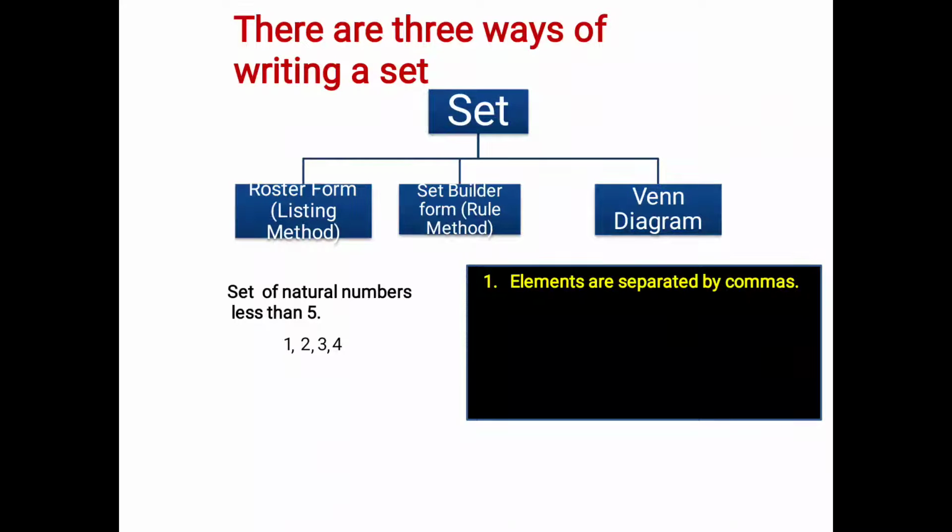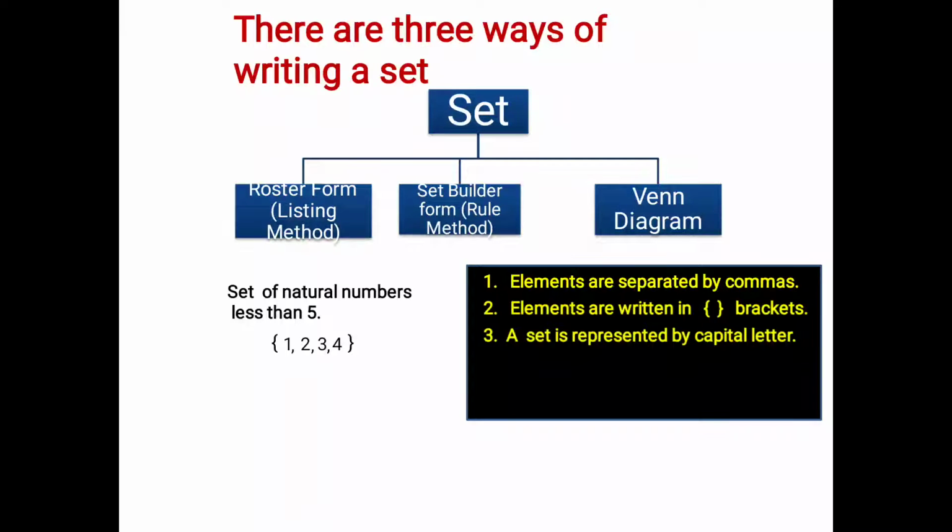Next, they are written in curly brackets. Name of the set is always denoted by capital letter. From A to Z, you can select any letter. If the name of the set is not given in the sum, then you can write any letter from A to Z, but it should be capital.